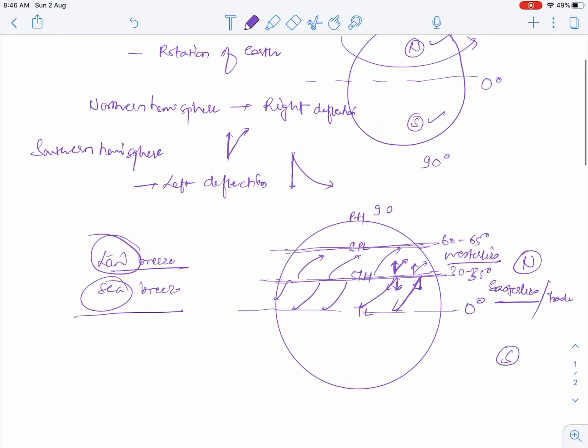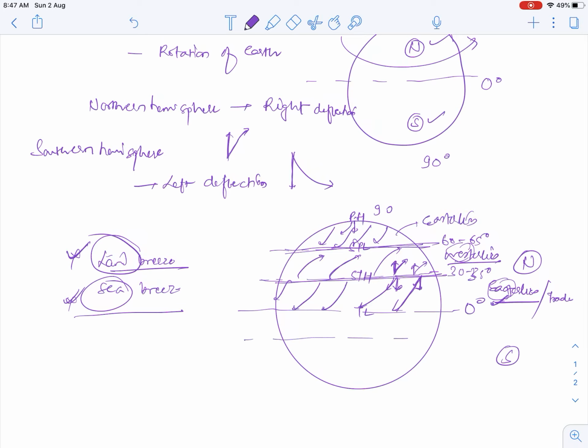So it is the origin we are talking about. Origin is east direction, origin is west direction, that is why it is like that. Now from the high pressure there will also be some air coming, and it will again turn towards the east, so again there will be easterlies.